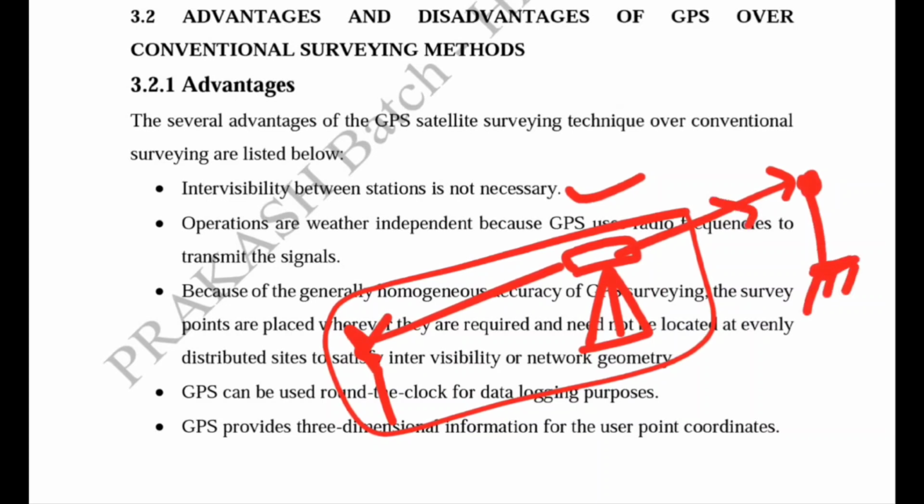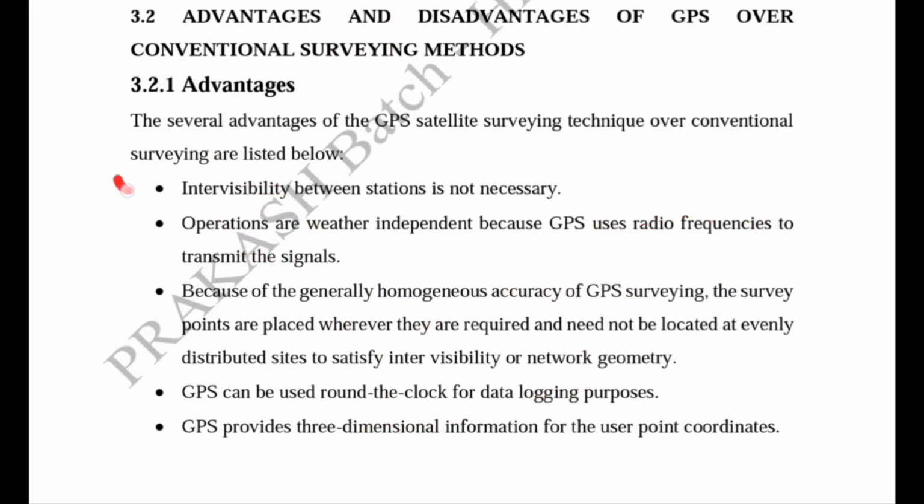So intervisibility is a must in the conventional method, but in case of GPS surveying, we automatically put up the GPS receiver onto the unknown points, and there are satellites. Minimum 4 satellites are required to find out the 3D position of these unknown points. So there is no need of the intervisibility between stations. Another is the operations are weather independent because GPS uses radio frequencies which have a large wavelength. So they are easily transmitted through the clouds or weather. So they are weather independent. This is also an advantage over the conventional method.